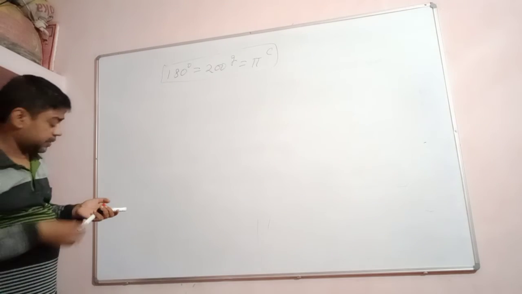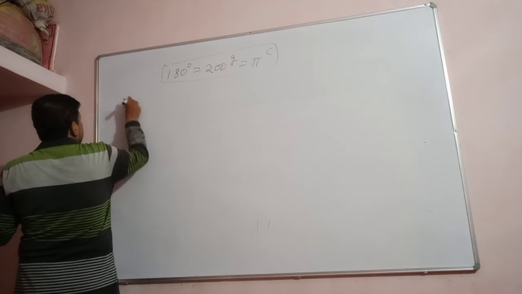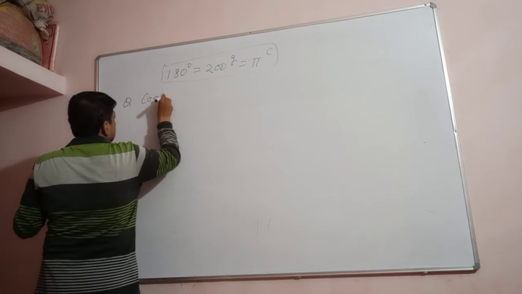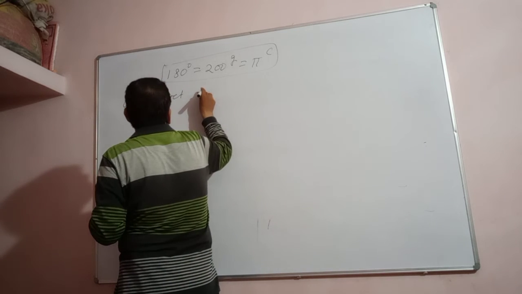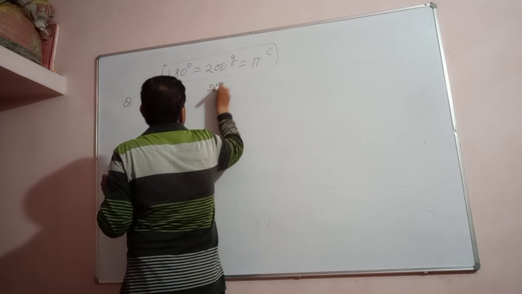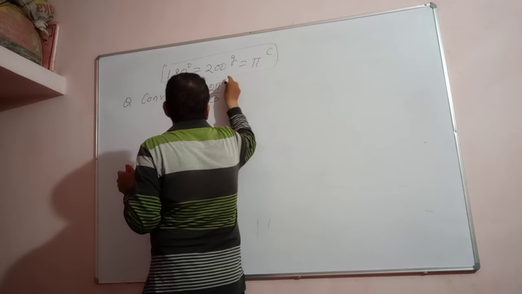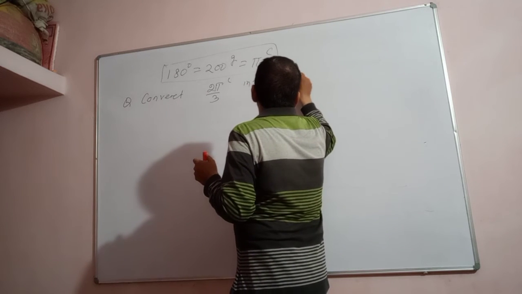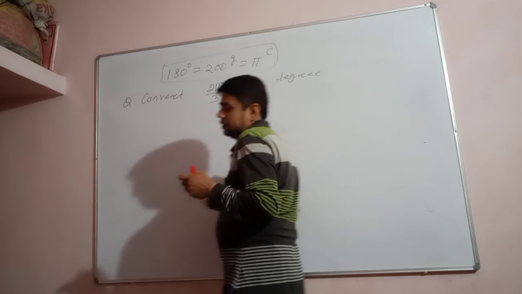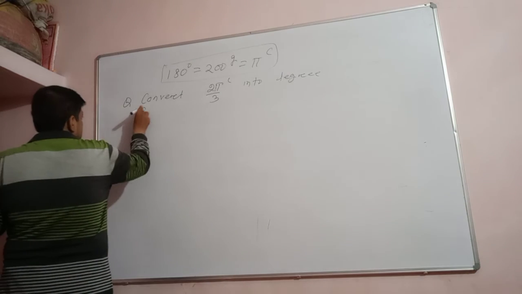Now let us convert to radian to degree. The angle is given in radian, and we convert it to degree. Suppose I tell you 2 pi by 3 radian into what? Degree. Okay, now let us see.